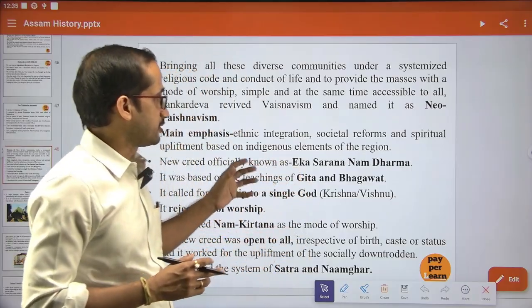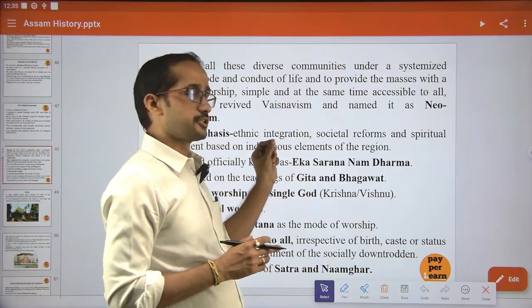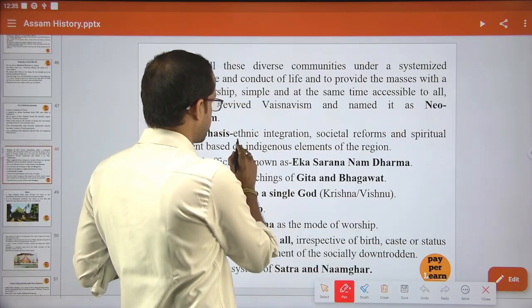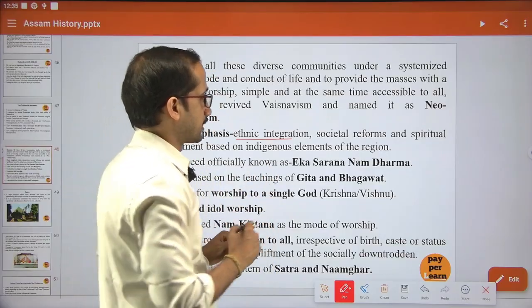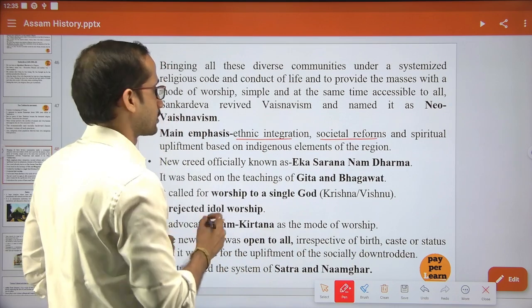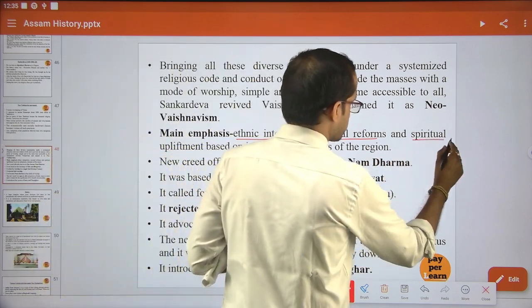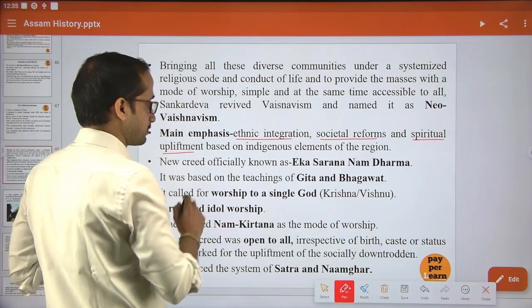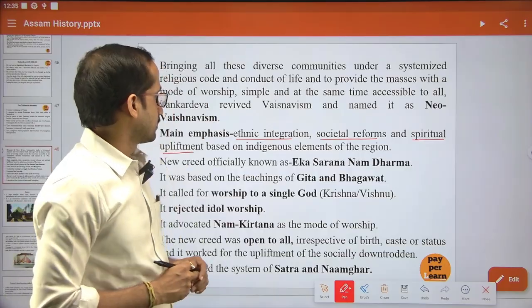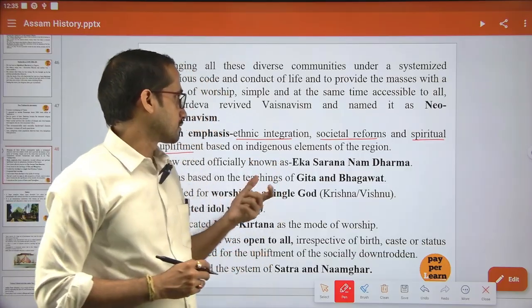So they mainly focus on these things. First is ethnic integration, next is societal reforms, and next is spiritual upliftment based on indigenous elements of religion. I already told you what ethnic integration is.